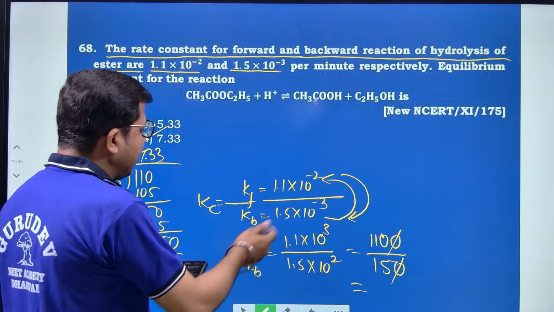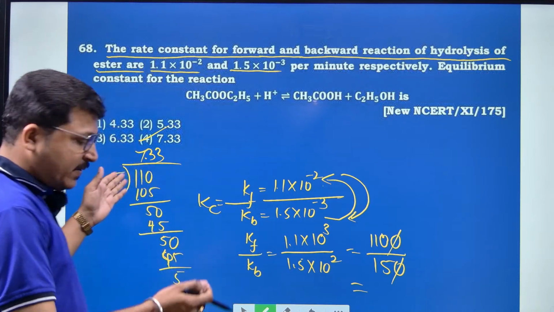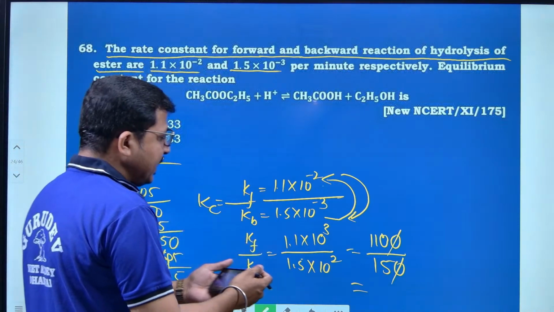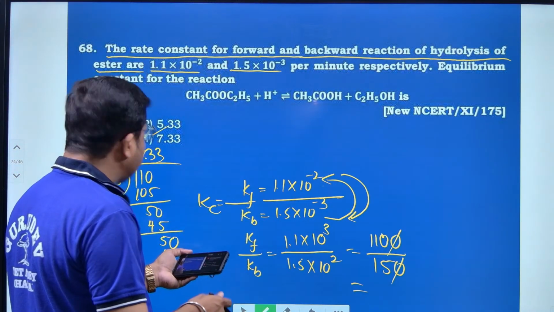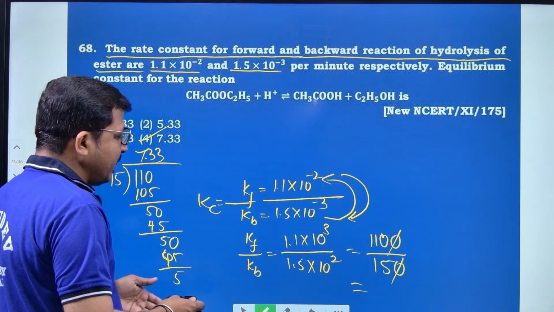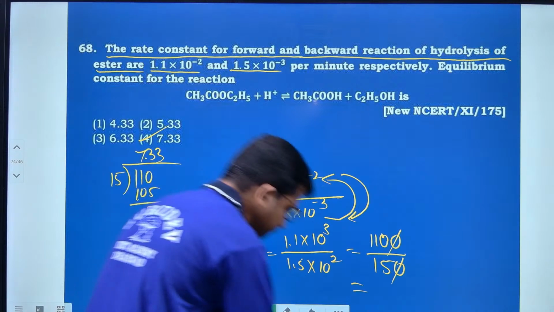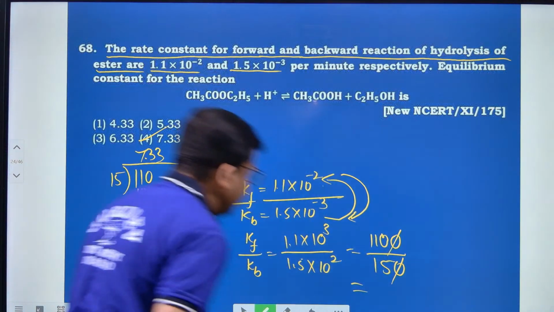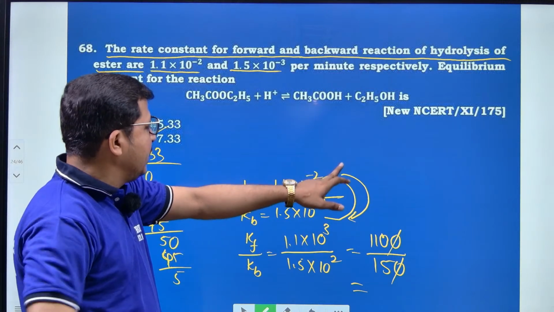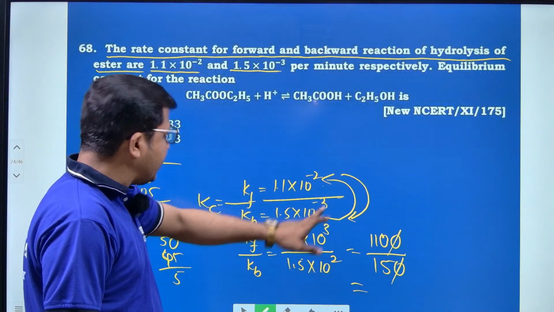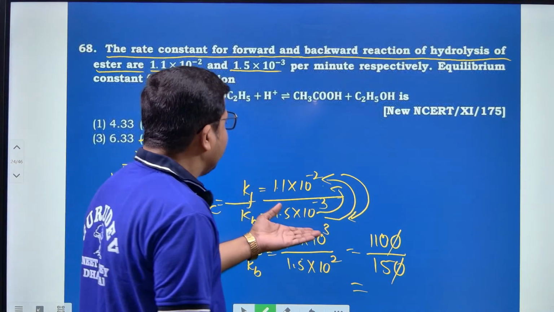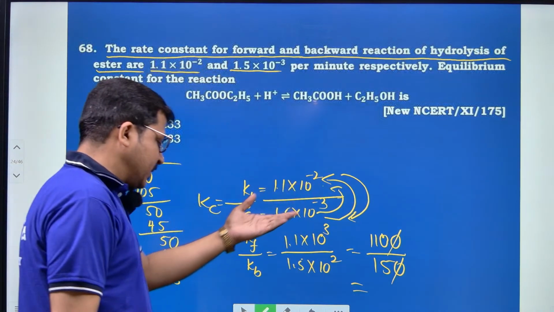If you want, you can directly calculate it, and again you will get the answer 7.33. Even for question 68, if you do not take the reciprocal, you can directly solve it and again get 7.33. After solving, this 3 goes to the numerator and becomes positive 3 only. Hence it can be easily solved.